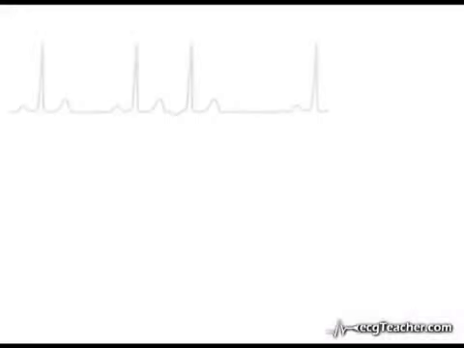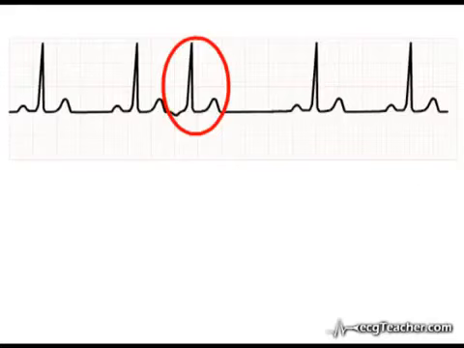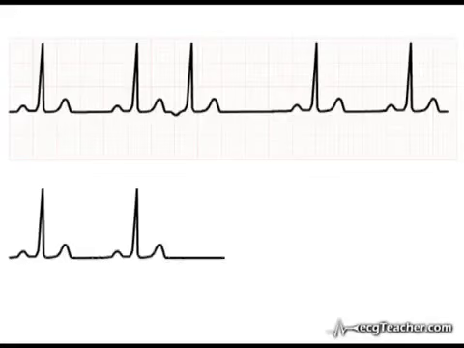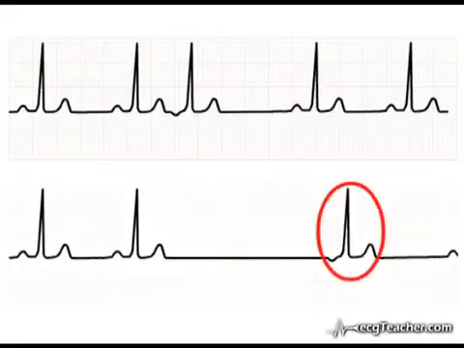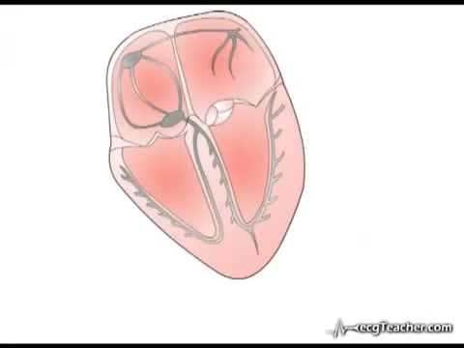seen that spontaneous depolarization of sites outside the SA node can generate premature ectopic beats. Another phenomenon related to the inherent automaticity of cardiac tissue is the occurrence of escape beats and escape rhythms. In a diseased heart, the SA node may fail to depolarize the ventricles. This may occur either due to failure of the node to discharge or blockage of transmission of the depolarization wave from the node to the ventricles.